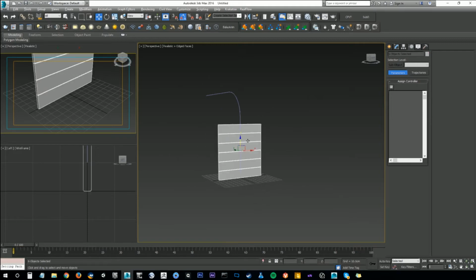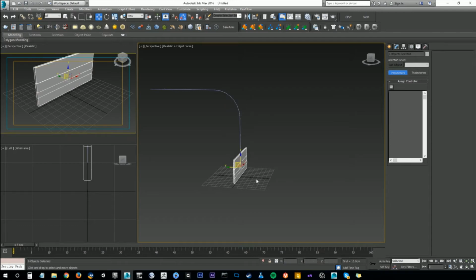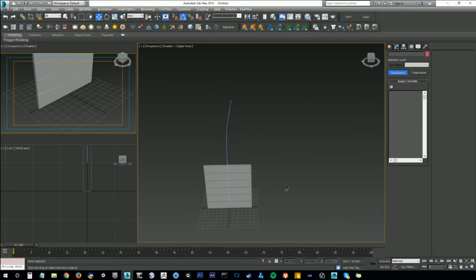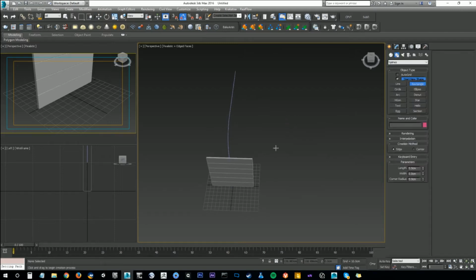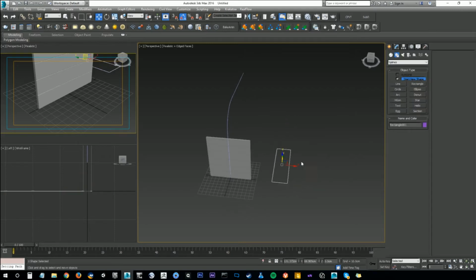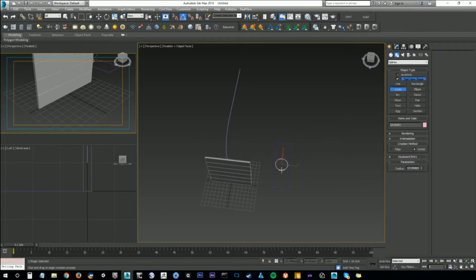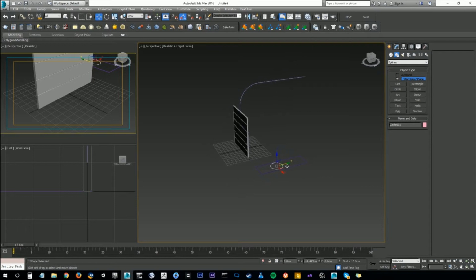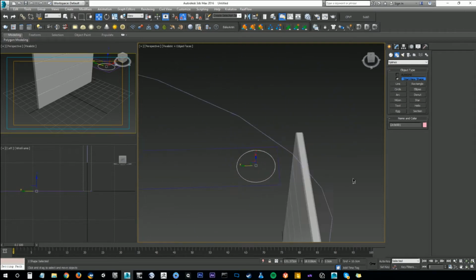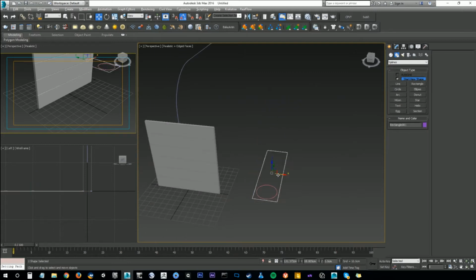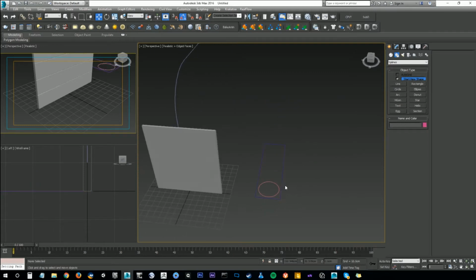Alright, so we have all these door panels constrained to this path now. We just need to control them with another object. So real quick, I'll create my control object, which is going to be the circle shape. But I'll just place it roughly into this higher controller. So this is actually going to be a controller helper. I'll name these controller, helper.